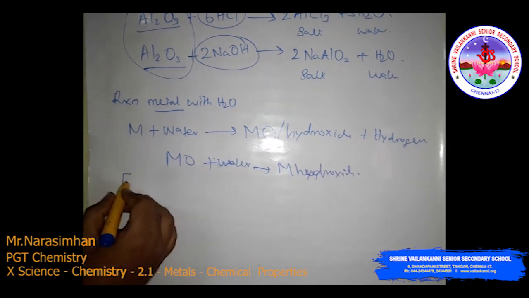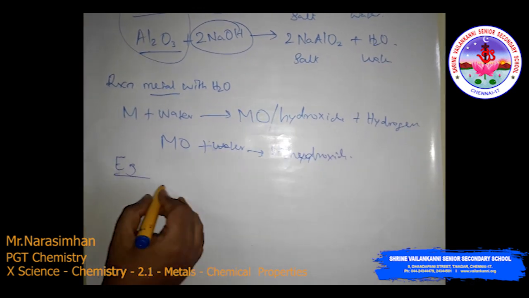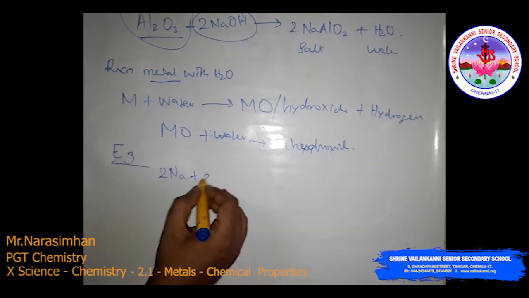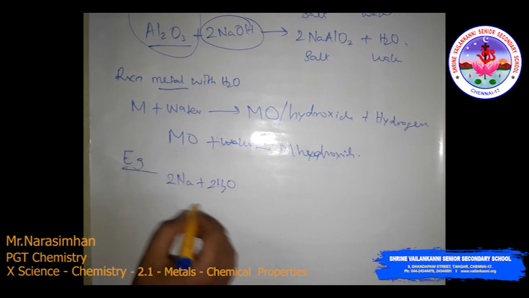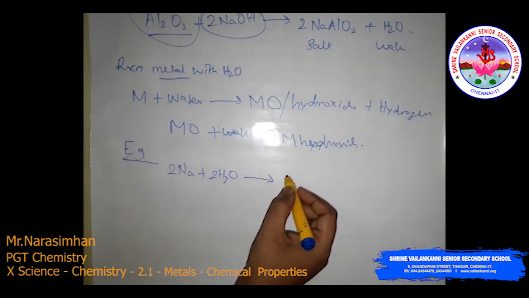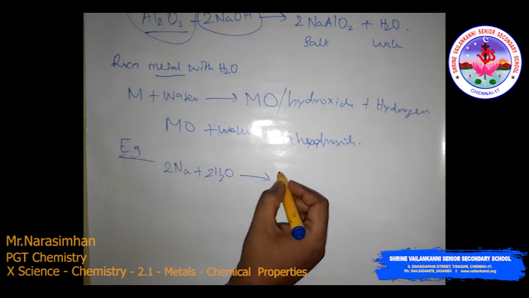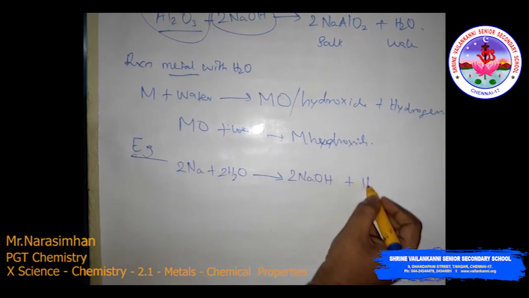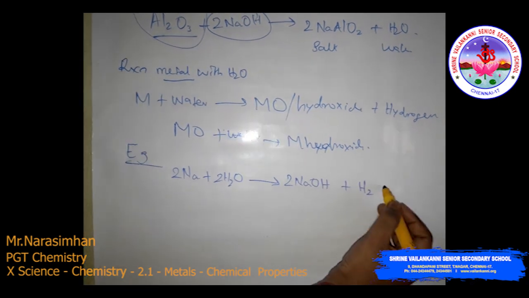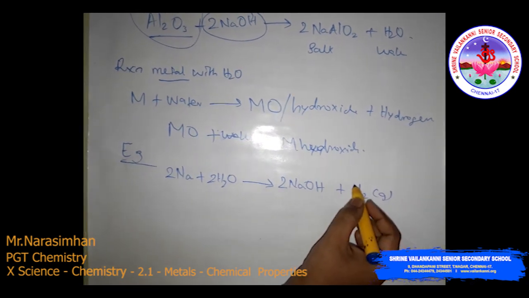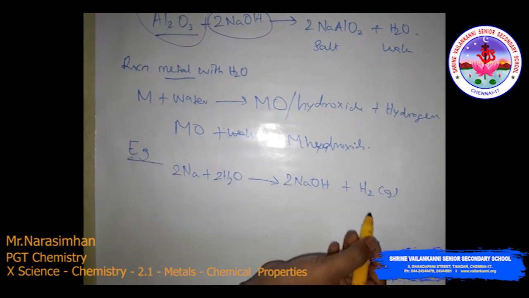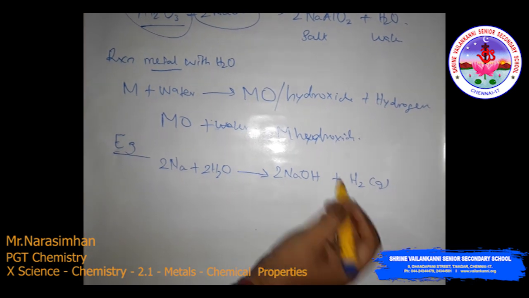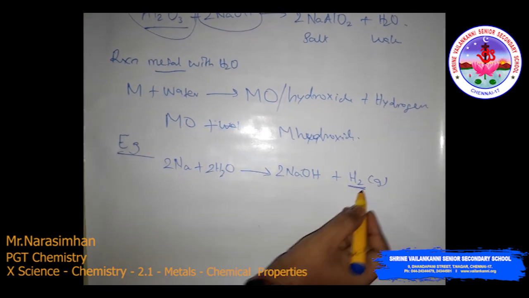Now, an example of this: 2 molecules of Na react with water. What happens? To produce sodium hydroxide and hydrogen gas. So this hydrogen gas is produced so that it will catch fire easily. This reaction is very vigorous. It readily catches fire because they produce hydrogen gas.